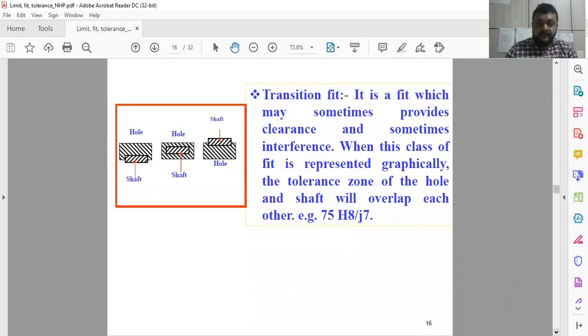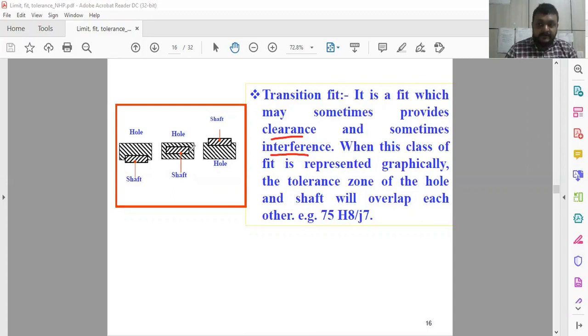And transition means running fit. It is a smooth fit. Normally it is used widely. Sometimes it provides clearance, sometimes it provides interference, depending upon the requirement. And this class is specifically represented in this way.